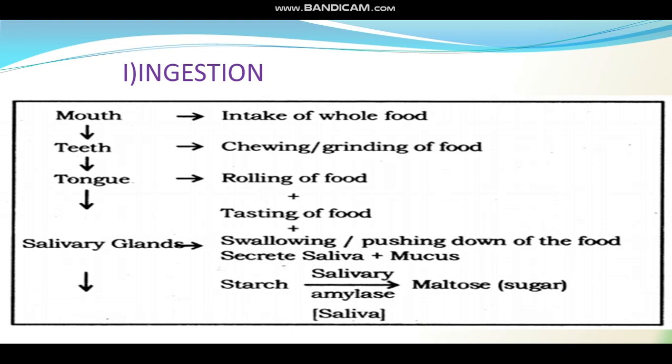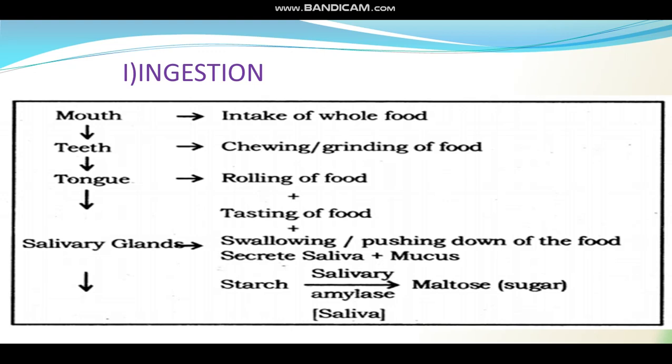ingestion. What happens in the ingestion step? Let us study that. See, ingestion simply means the taking in of the food into the body. And we human beings, we have got mouth, we have got an oral cavity for this purpose. So in our case, ingestion is simply the act of taking in food into the body through our mouth.